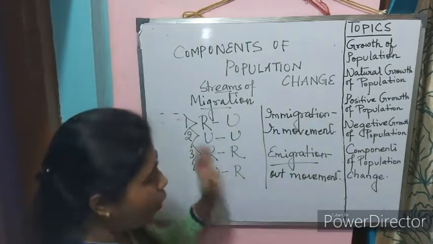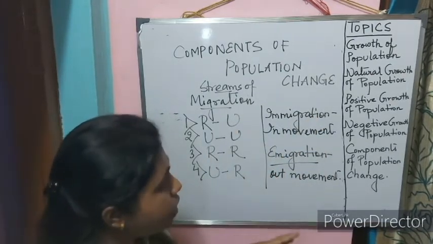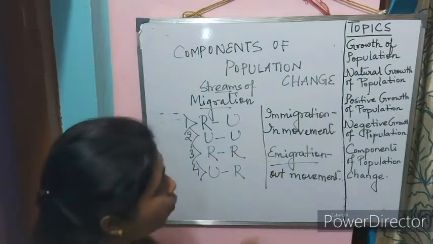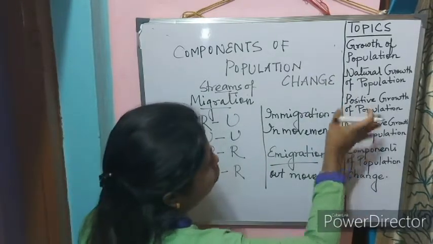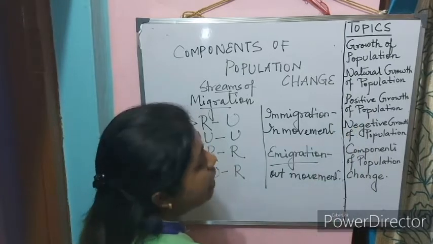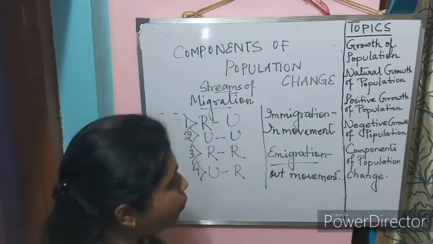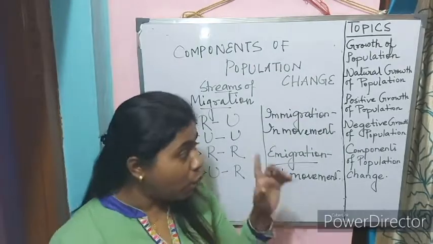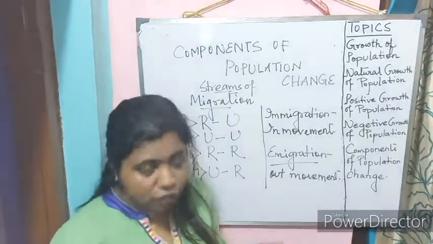You understood? I hope all of you understood the components of population change. So today what we covered: growth of population, natural growth of population, positive growth of population, negative growth of population and components of population change. Go through the topics that I explained today.